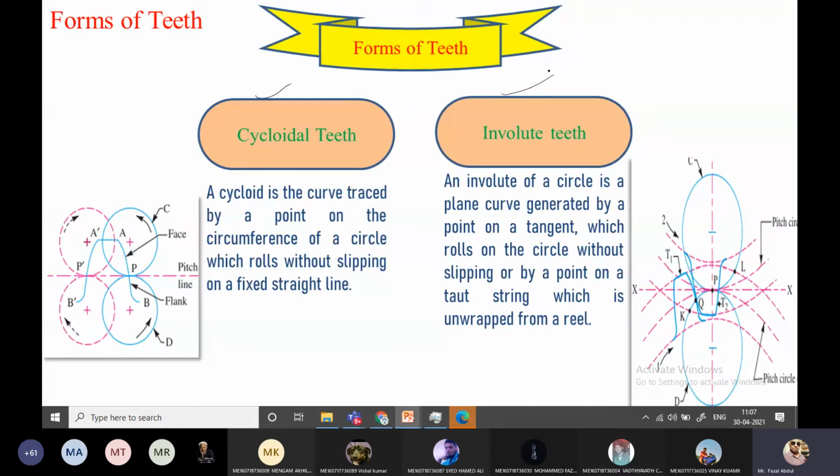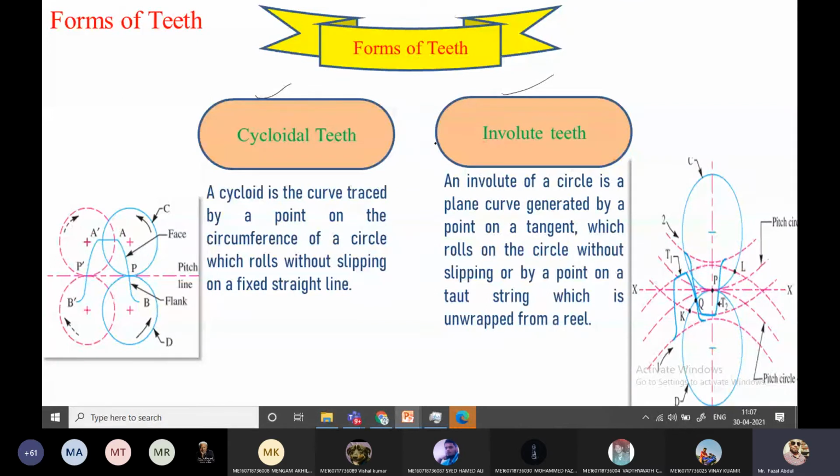So those curves we use to define the shape of the teeth. Here we have only two forms of teeth: one is cycloidal teeth and another is involute teeth.